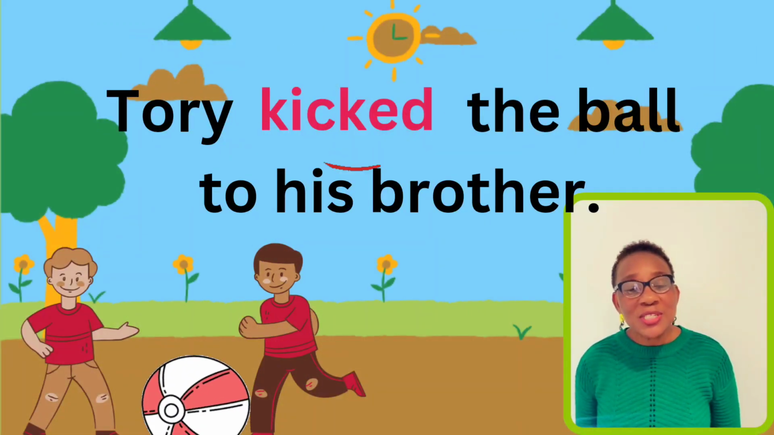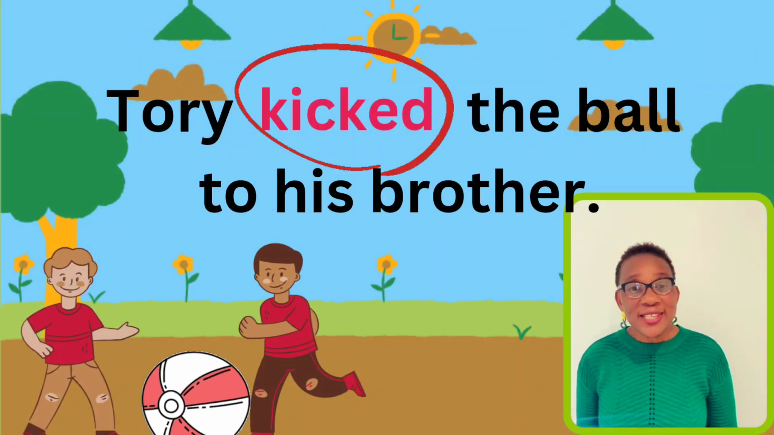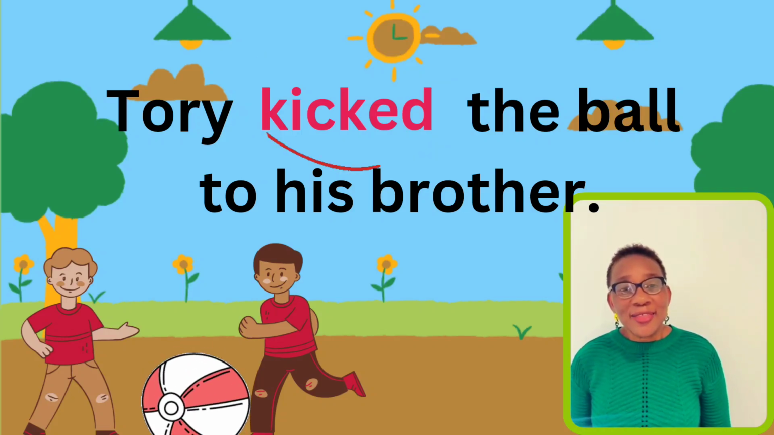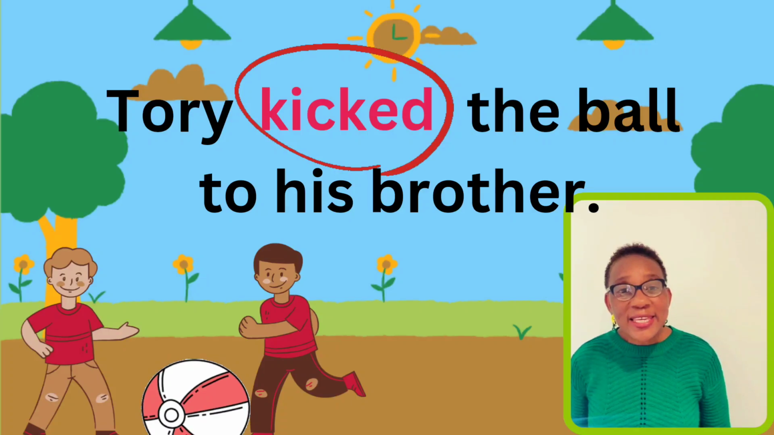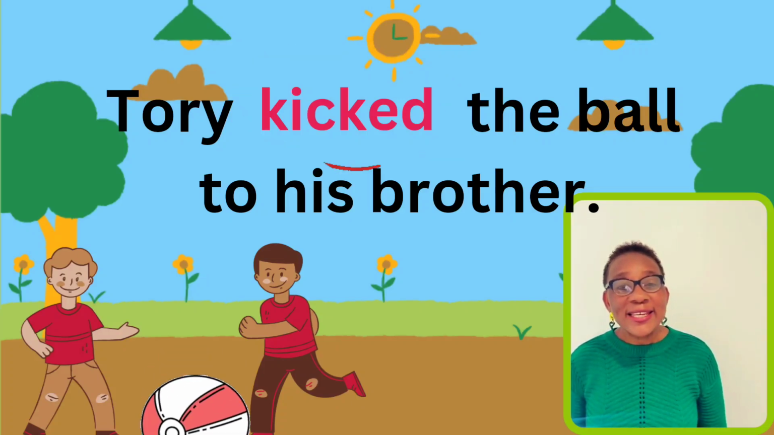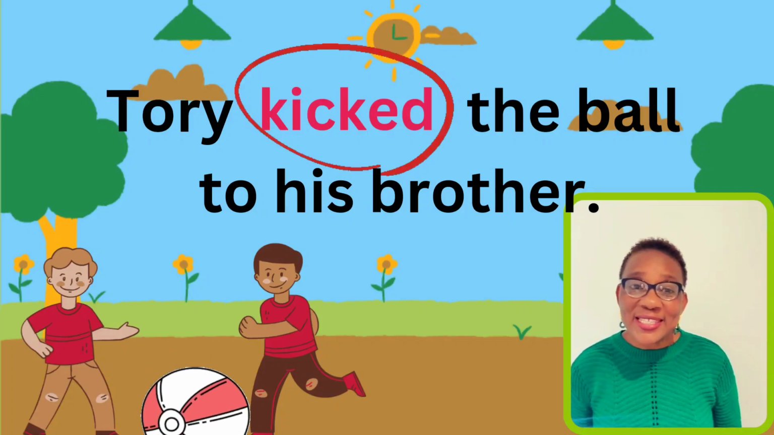Tori kicked the ball to his brother. The verb in that sentence is kicked. That's the doing word there. That's what Tori did. He kicked the ball. So the action there is kicked. The verb is kicked.